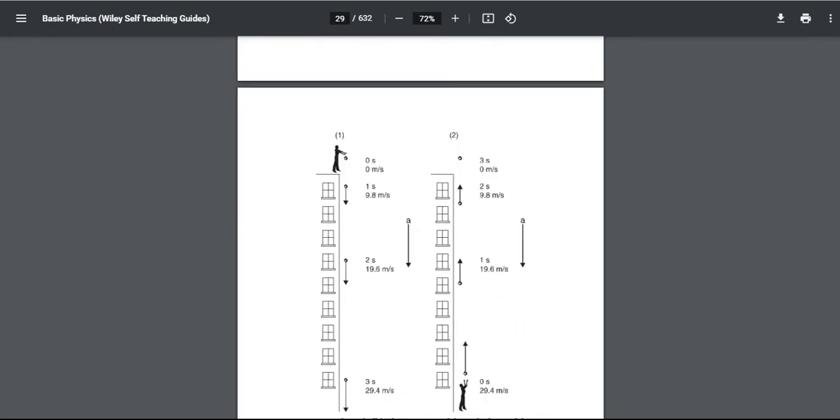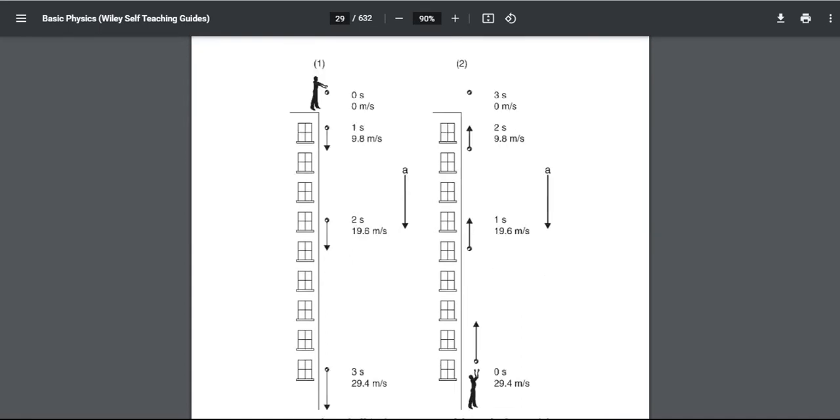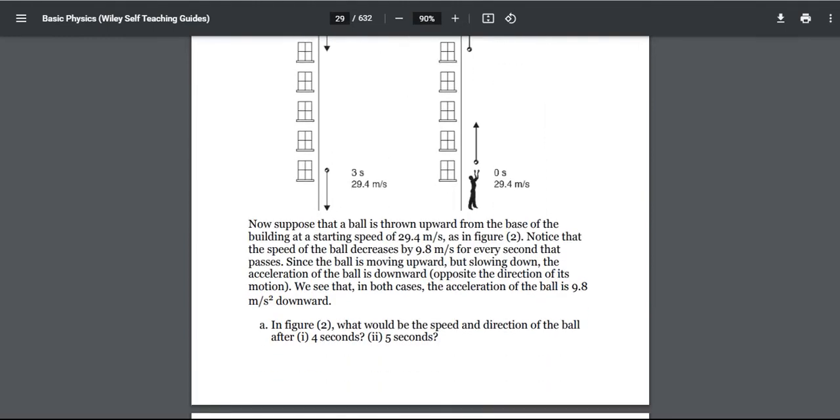After 4 seconds the ball is going to accelerate at 9.8. After 5 seconds the ball is going to accelerate at 9.6 m/s, and at the end of the 6th second it is going to be accelerated to 29.4, which is the end of the falling, and now this boy is going to catch the ball. Okay, so that was it.